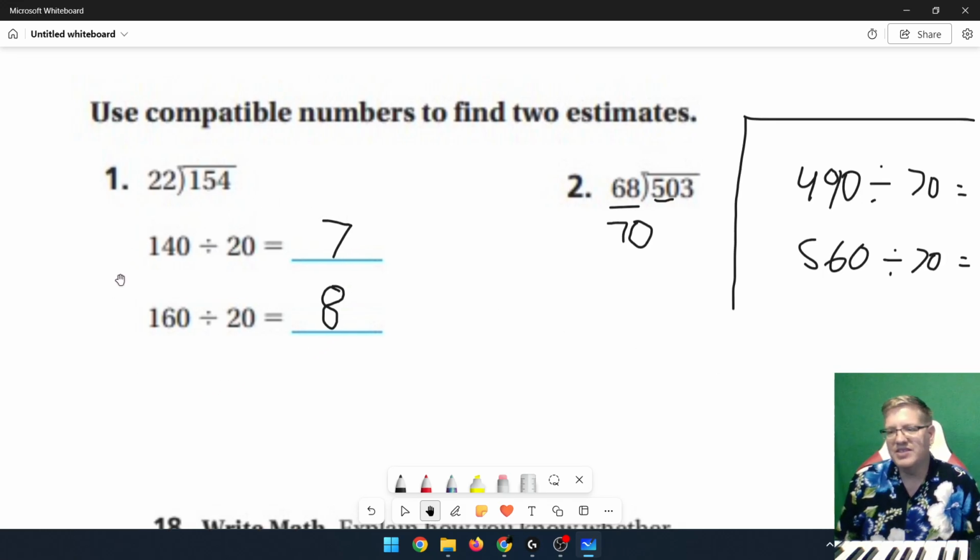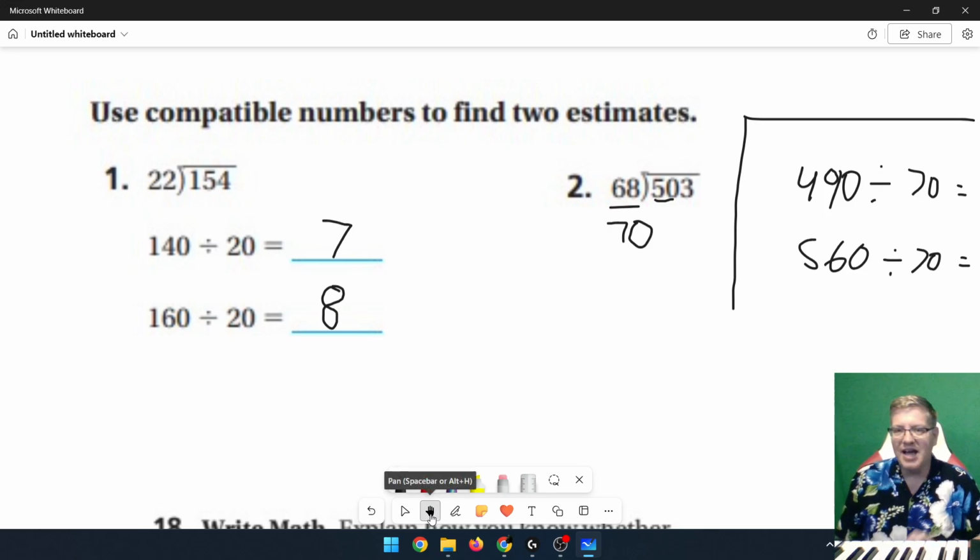So this kind of example, they're going to ask students to do multiple rounds of finding compatible numbers to get two different estimates so that they can compare. So again, back for this one, we're going to divide by the same number both times. That's perfect. We want to try to see which of our two dividends is closest to the dividend that is here. That's going to be the one that gives us the closest quotient or answer to the problem.